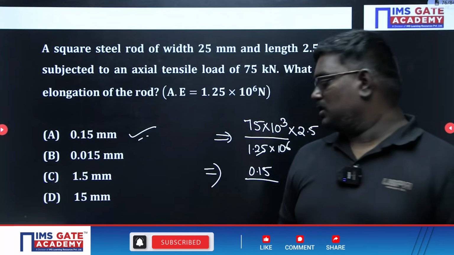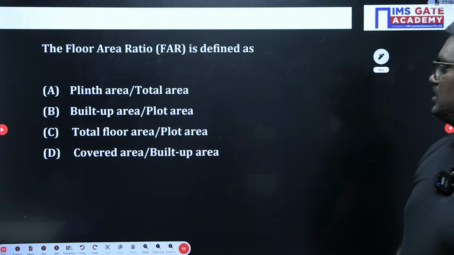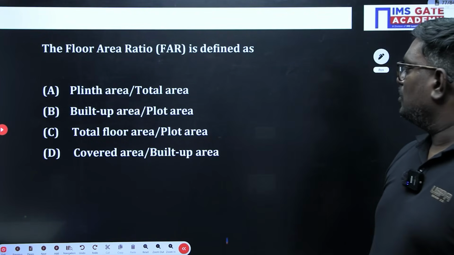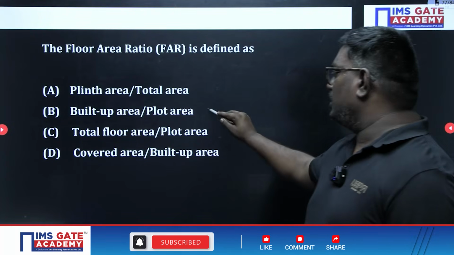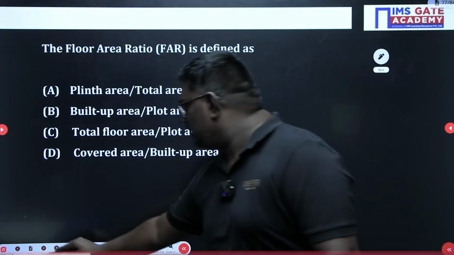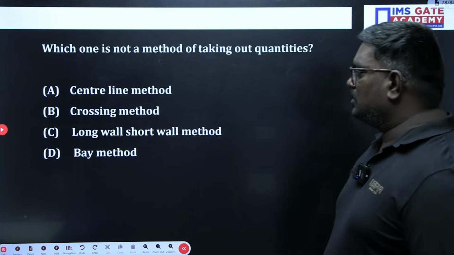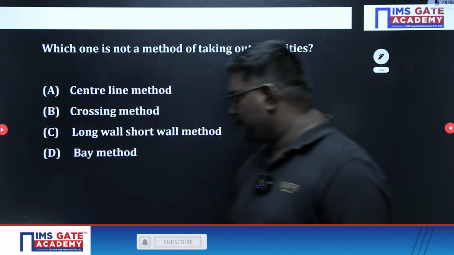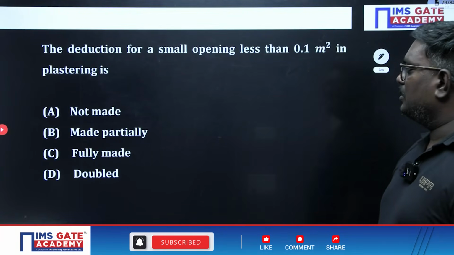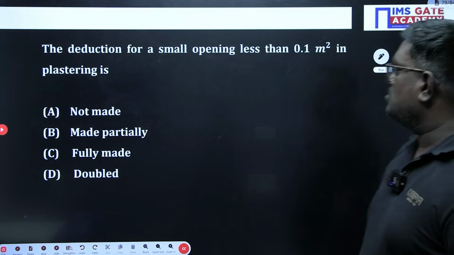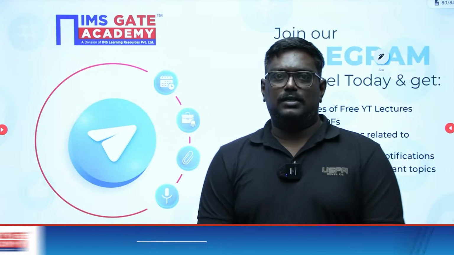Okay, see that answer. The floor area ratio is defined as... this is nothing but plinth area by total area, not, sir. Floor area ratio is nothing but built up area by plot area. So option B is the right answer. Which is the one method of taking quantities? This we can say center line method. The deduction for a small opening is not made, sir. So here is the question, my dear students.